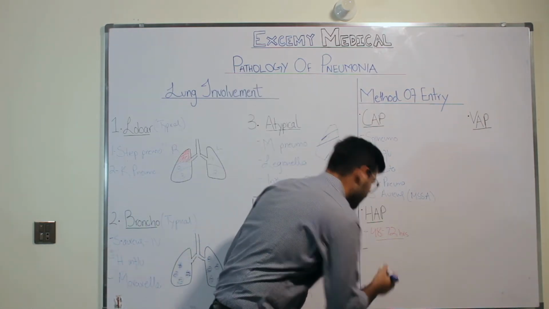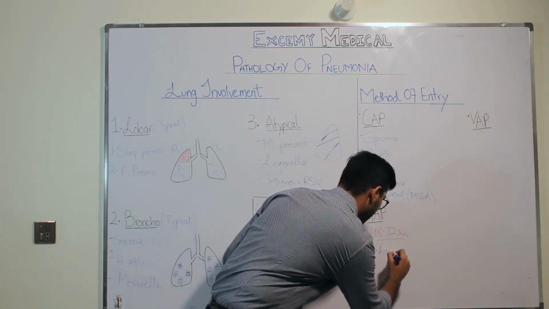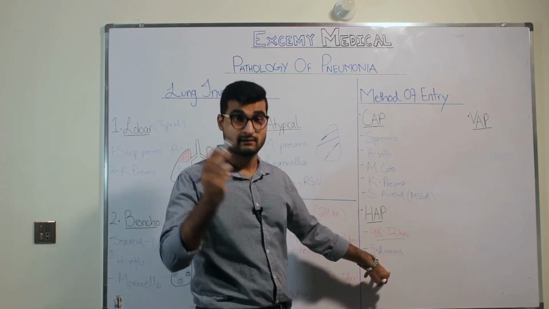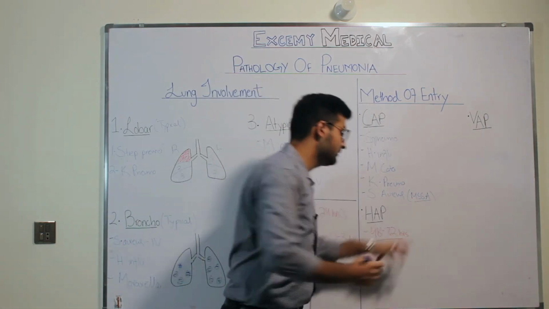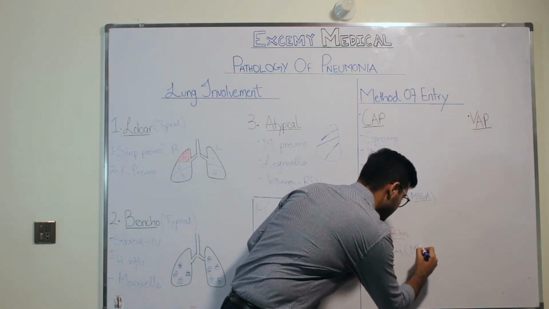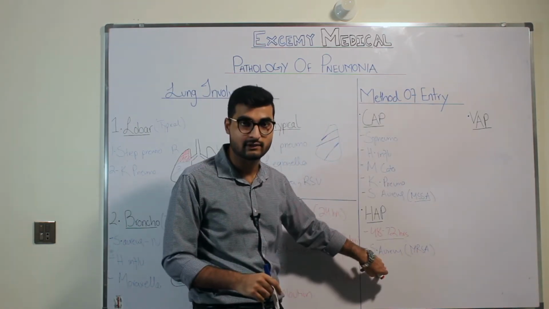The first organism that we'll be talking about is Staph aureus. We talked about Staph aureus before, and we're again talking about Staph aureus. The only difference is that earlier we talked about methicillin sensitive Staph aureus, but here it's going to be MRSA, that is methicillin resistant Staph aureus, and it's very difficult to treat.